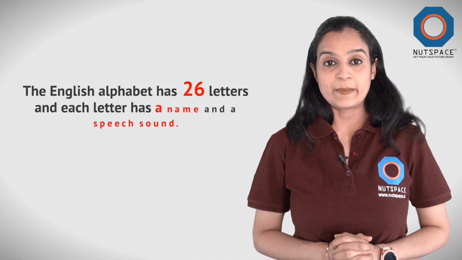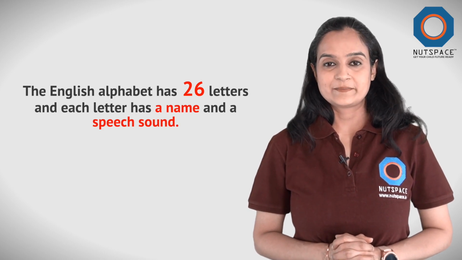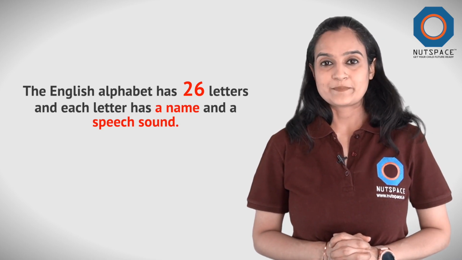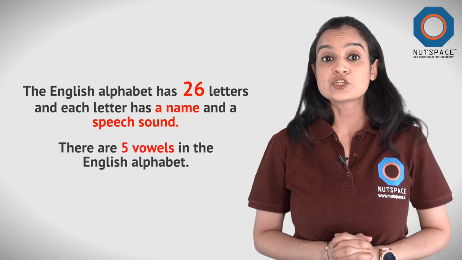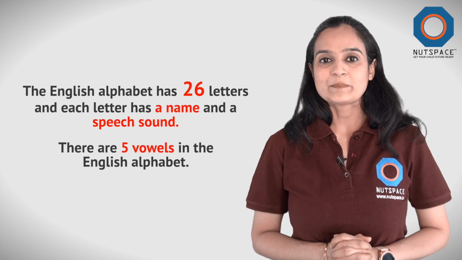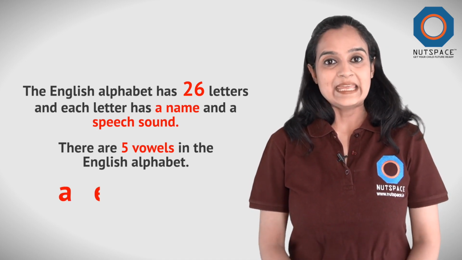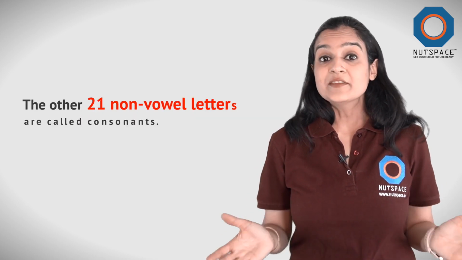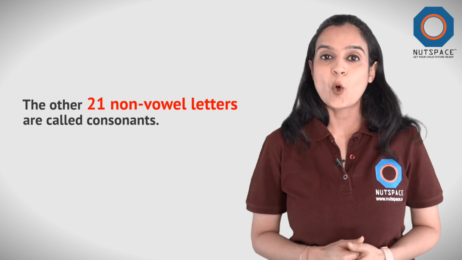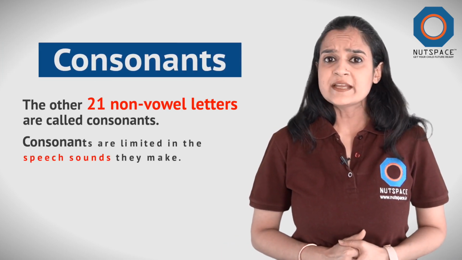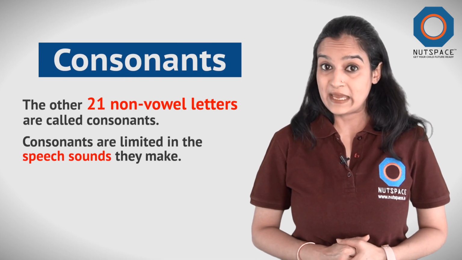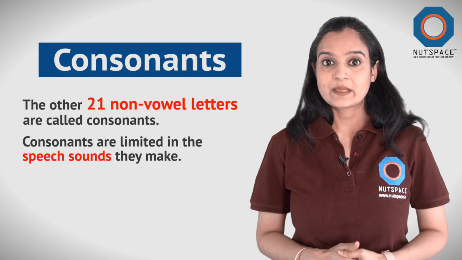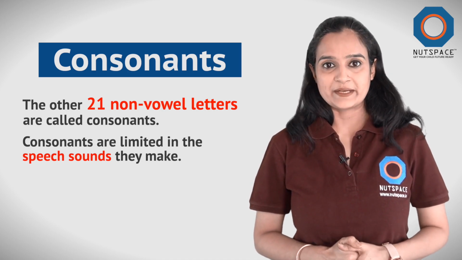The English alphabet has 26 letters, and each letter has a name and a speech sound. There are 5 vowels in the English alphabet. They are A, E, I, O, U. The other 21 non-vowel letters are called consonants. Consonants are limited in the speech sounds they make. Most consonants represent only one speech sound, especially at the beginning of the word.